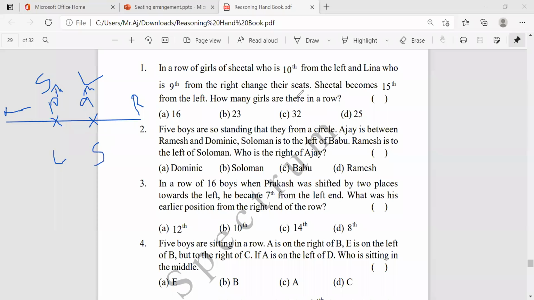Now after changing this, Sheila becomes 15th from left. So from here to here, it's the 15th. Before it was 10th, now it is 15th. And they're asking how many girls are there in the row. So how are we going to solve this?